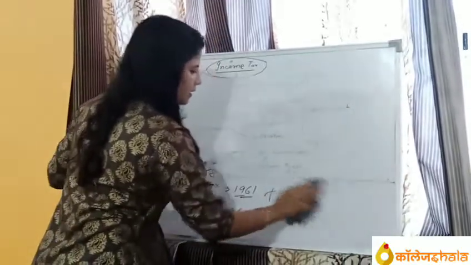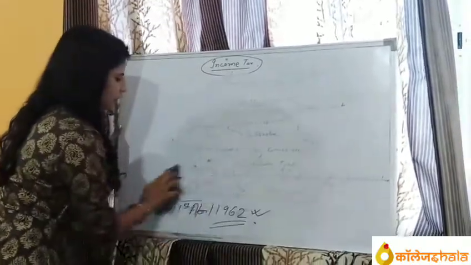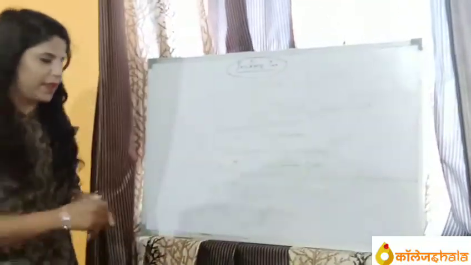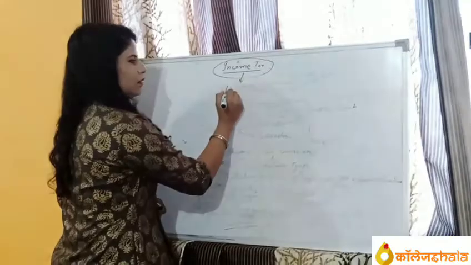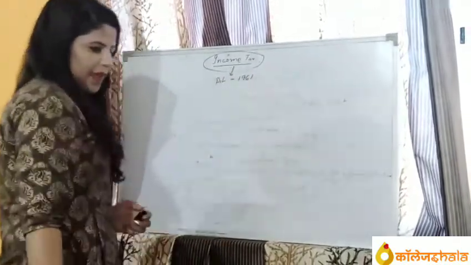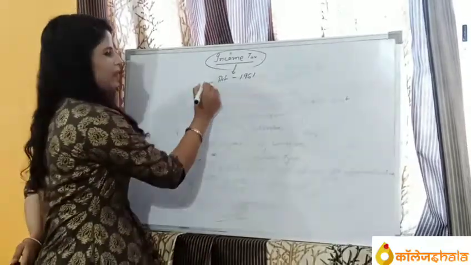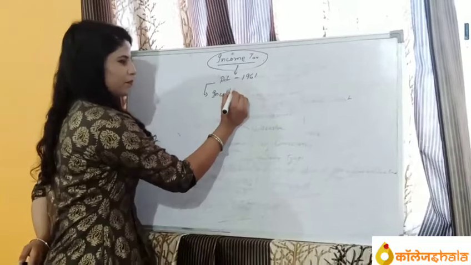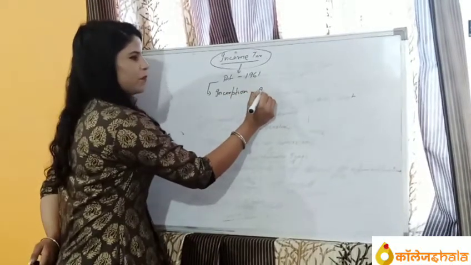Let's start another thing. The Income Tax Act was formed in 1961 and incorporated in India.